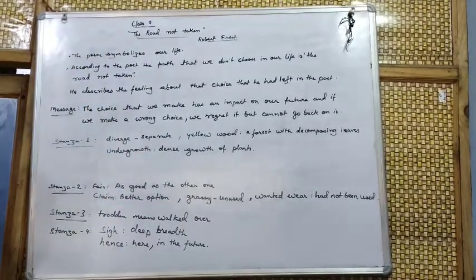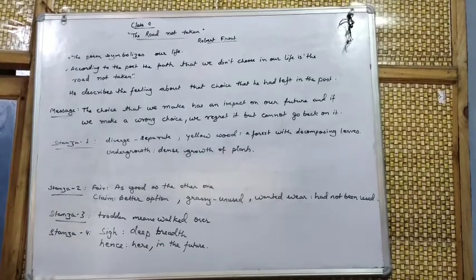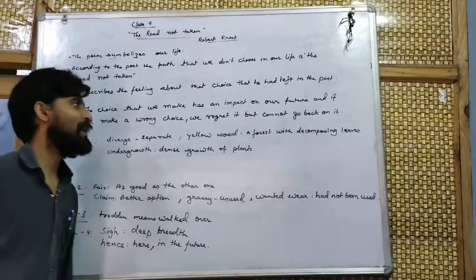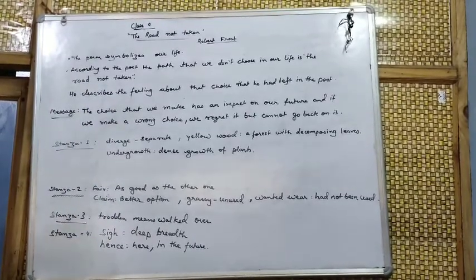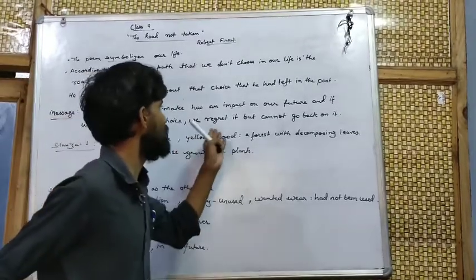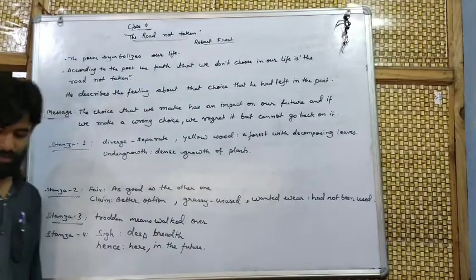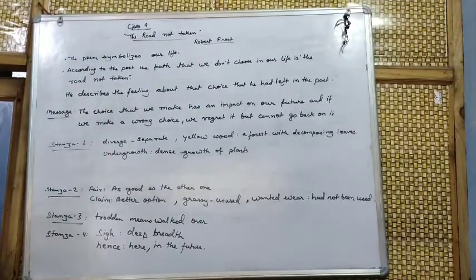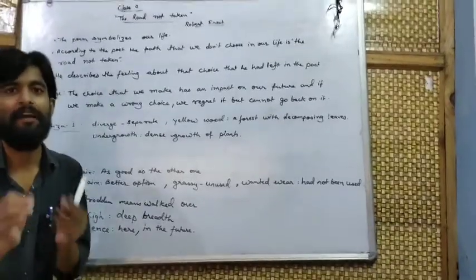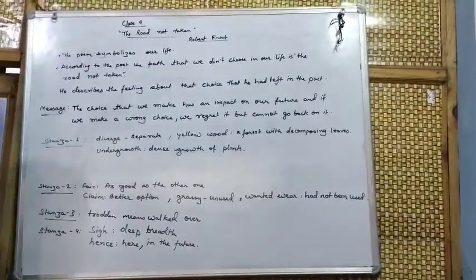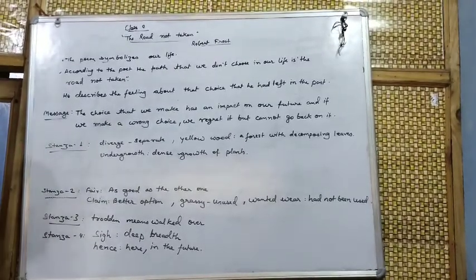Okay. The message of this poem, The Road Not Taken, is that the choice we make has an impact on our future, and if we make a wrong choice, we regret it but cannot go back on it. We regret means we keep on thinking about that mistake, but we cannot go back to that time and again choose the right path.